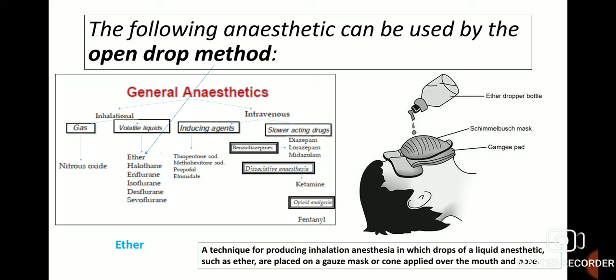The following anesthetic can be used by the open drop method. So ether can be used by the open drop method. It is a technique for producing inhalational anesthesia in which drops of liquid anesthetic such as ether are placed on a gauze mask or cone applied over the mouth and nose, as shown in the figure.